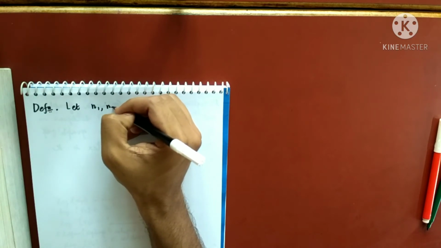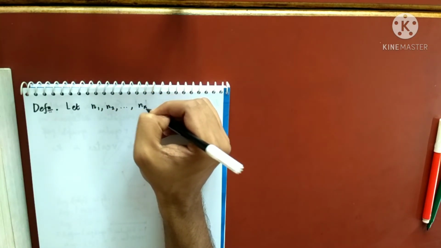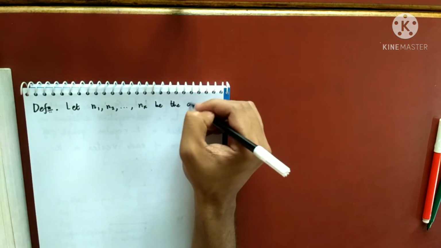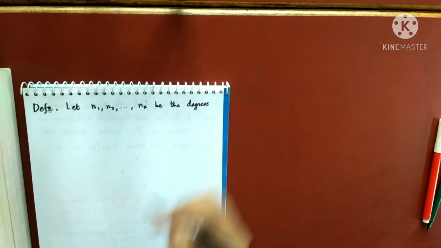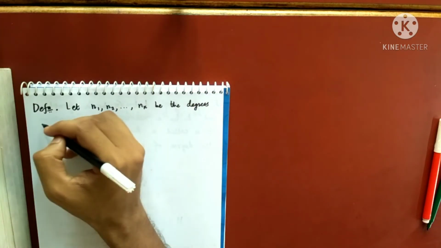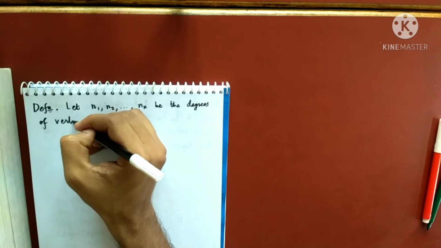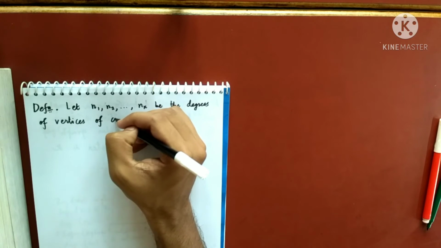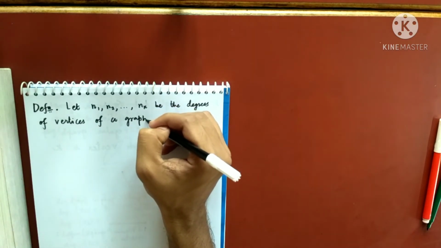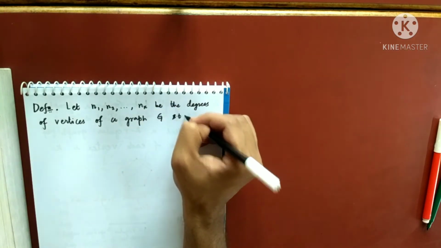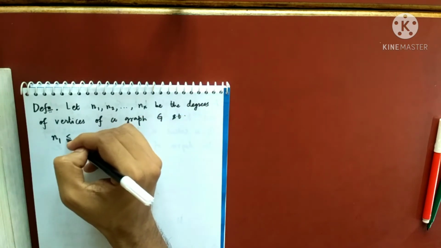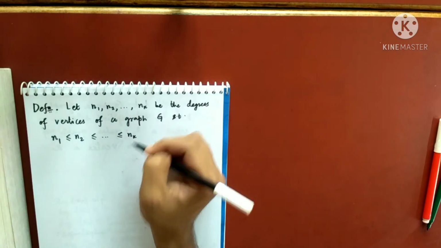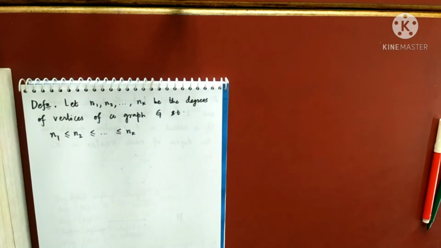Let n1, n2, dot dot dot, nk be the degrees of vertices of a graph G such that n1 ≤ n2 ≤ ... ≤ nk. So I am arranging them in ascending order, right?